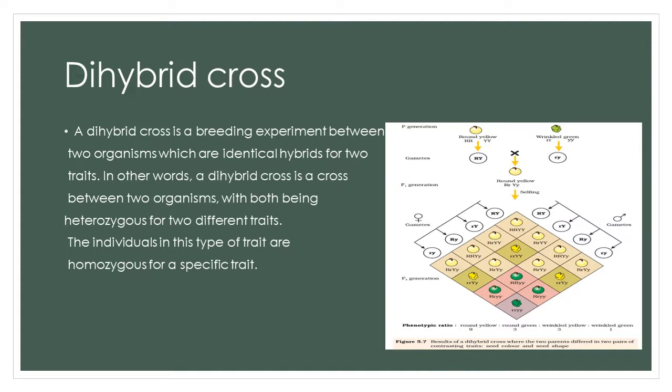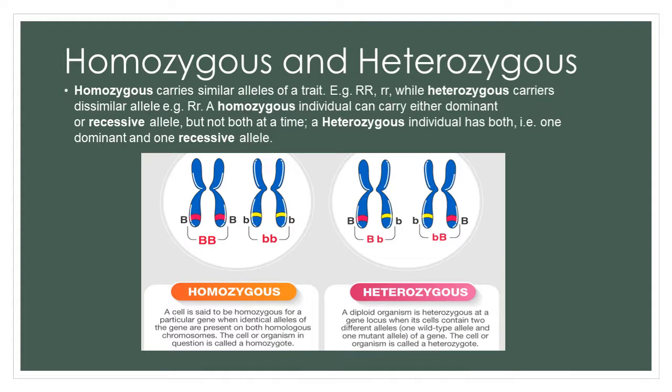A dihybrid cross is a breeding experiment between two organisms which are identical hybrids for two traits. In other words, a dihybrid cross is a cross between two organisms, both being heterozygous for two different traits. It is a cross for two characters, like yellow round and wrinkled green. Here we study two different characters, and the ratio will be 9:3:3:1.